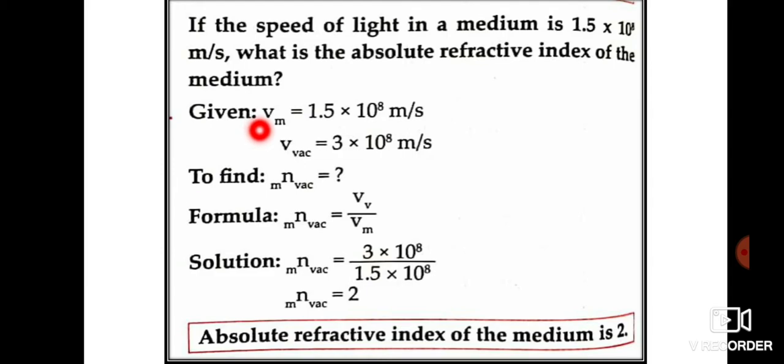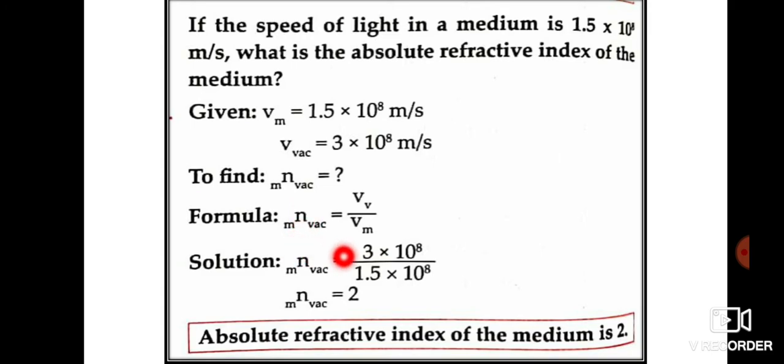Velocity of light in the medium is 1.5 into 10 raised to 8 meter per second, and velocity of light in vacuum is 3 into 10 raised to 8 meter per second. This is not given in the question. You have to know this. Okay, now we have to find the refractive index of a medium with respect to vacuum.